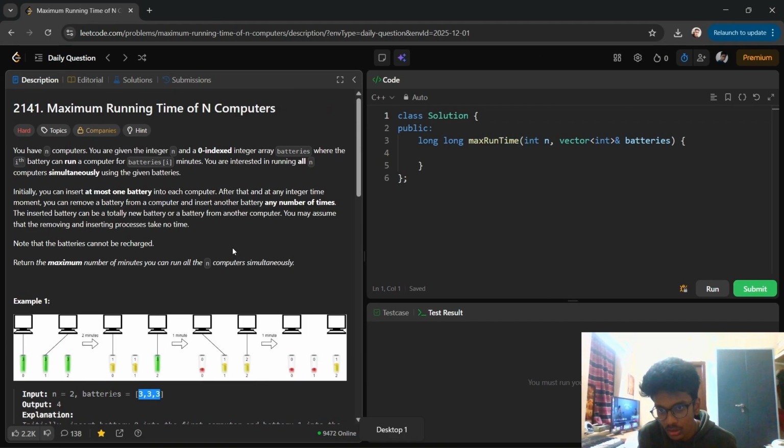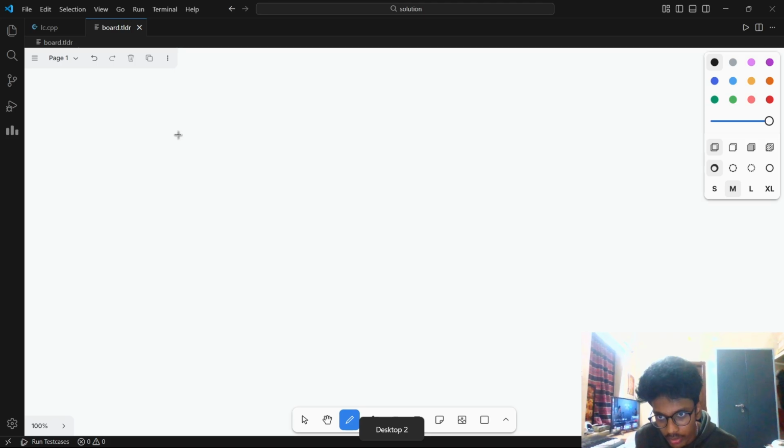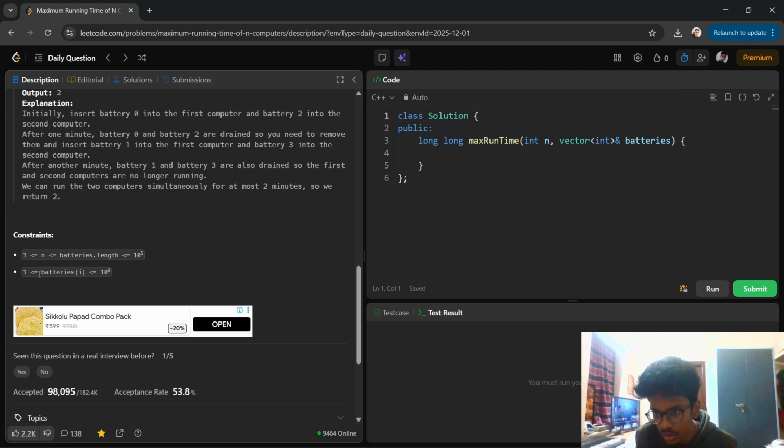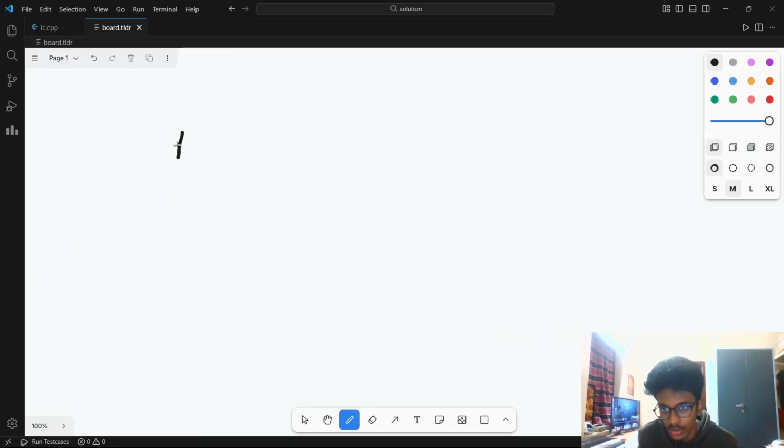The maximum time can be anywhere ranging from at least 1 minute. It has to last 1 minute somehow, because you can see the constraints: batteries[i] is always greater than or equal to 1. So it should at least last 1 minute anyway. And the upper bound is sum by n.